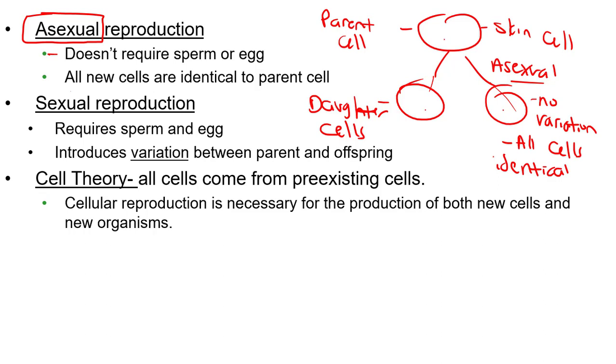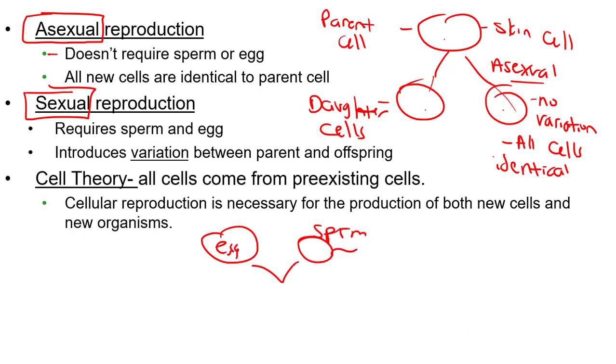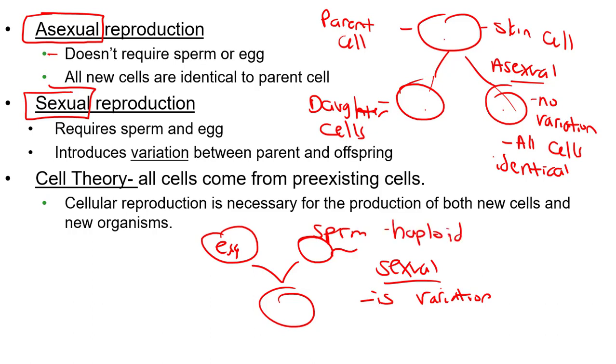On the other hand, in sexual reproduction, like I showed you in the first slide, we need the egg and the sperm cell. Those 2 are going to come together and they're going to form a new cell. In this case, during sexual reproduction, there is variation. The new daughter cell is not going to be identical to either the egg or the sperm. It's going to be genetically very different. And don't forget, in sexual reproduction, these 2 parent cells are haploid, while the daughter cell is diploid. Whereas in asexual reproduction, all of these cells were diploid. This one was diploid, and the 2 new ones are also diploid.